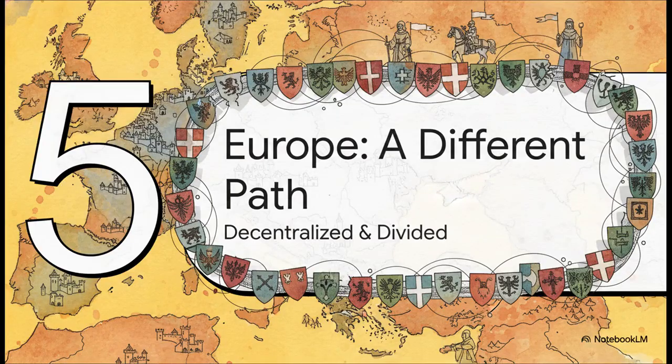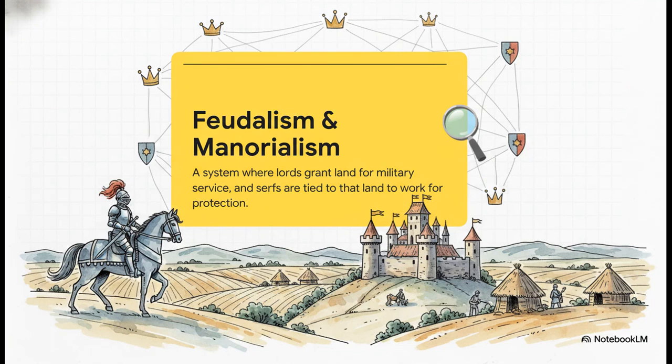And finally, we arrive in Europe. And, well, Europe is the odd one out in this period. While all these other regions are building these big, centralized states, Europe is going in the complete opposite direction. It's decentralized, fragmented, and divided. The systems that defined Europe at this time were feudalism and manorialism.